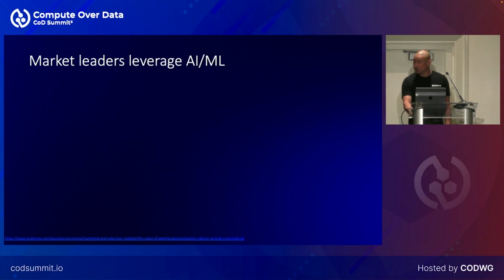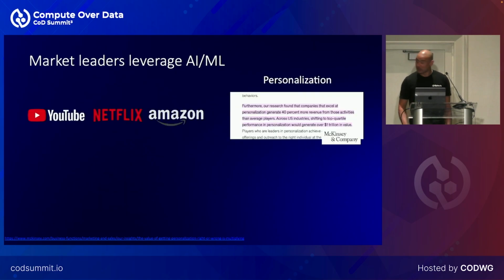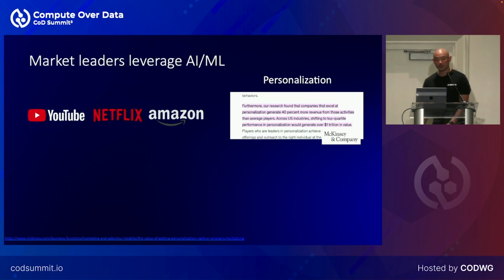So this slide shouldn't be new to anyone in this room, but of course, what we know, and what we've seen, is that market leaders leverage AI. And just one example of this is personalization. McKinsey actually found if you add personalization recommendations to your product, you would make 40% more revenue than if you did not. And the change if everyone did that would be about $1 trillion of additional value.